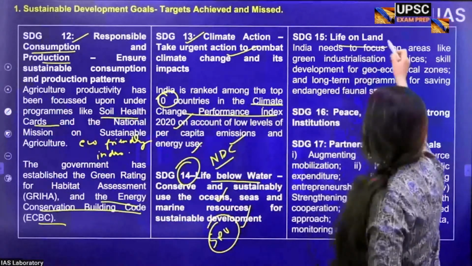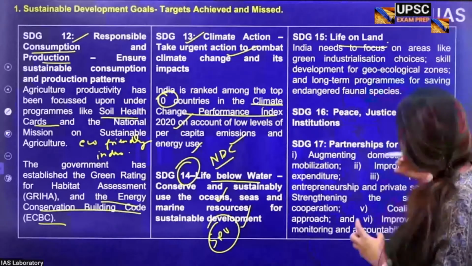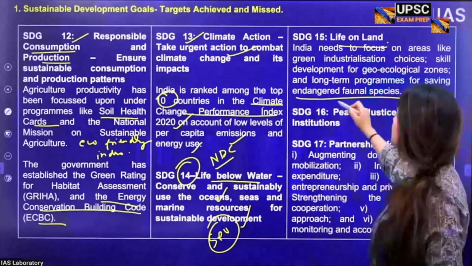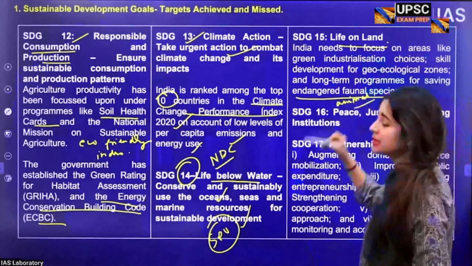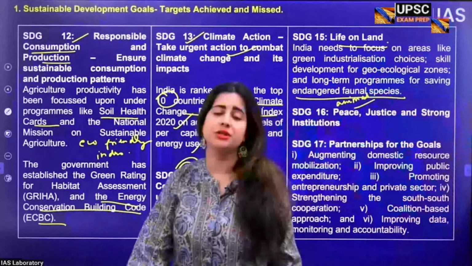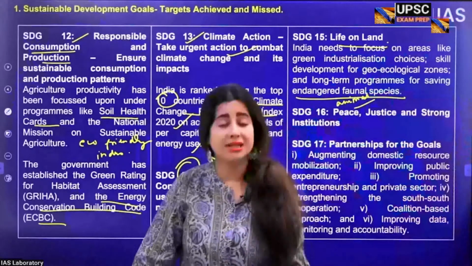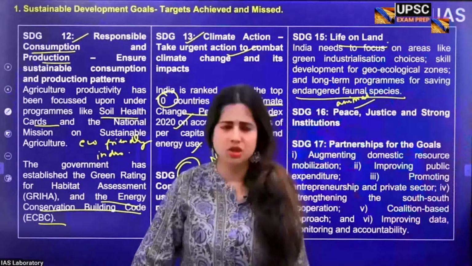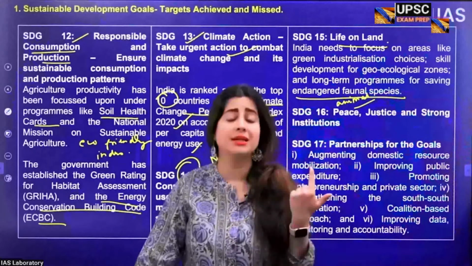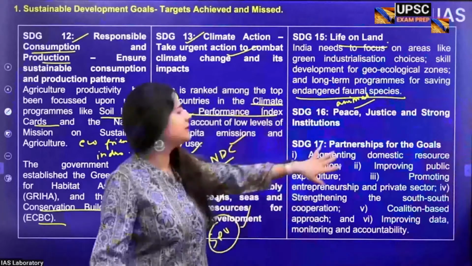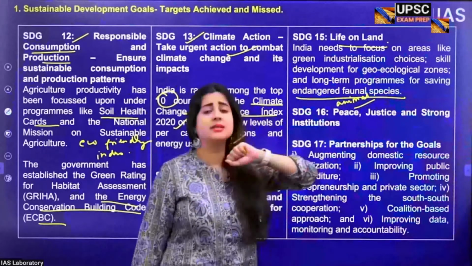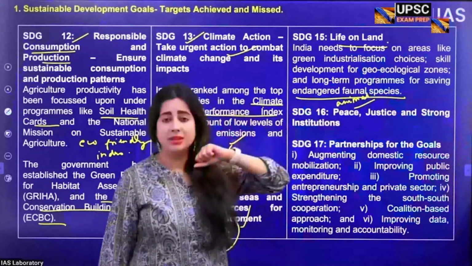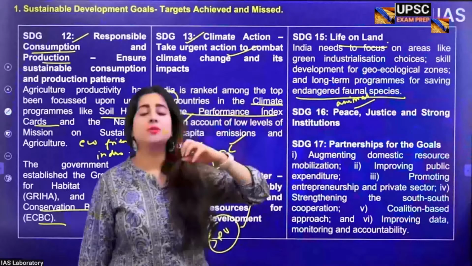Then you talk about life on land. Life on land talks about the decisions that should be made by the country to protect endangered faunal species or endangered animal species. This should remind you of the Wildlife Conservation Act, Project Elephant, and the Tiger Conservation Mission. All these things, initiated back in 1972 and 1973, talk about preserving all the species that are endangered. Today, the government is employing drones to study the real situation and the problems being confronted by the species which are on the verge of extinction.